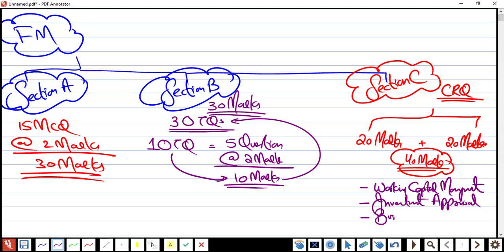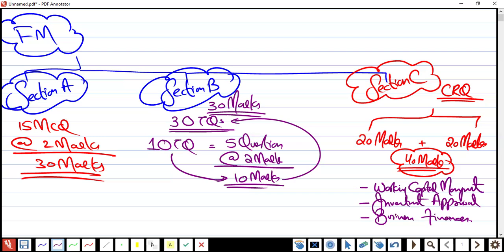Next important topic is business finance. So the examiner is suggesting working capital management, investment appraisal and business finance are the topics he is going to examine in section C. Got it or no?